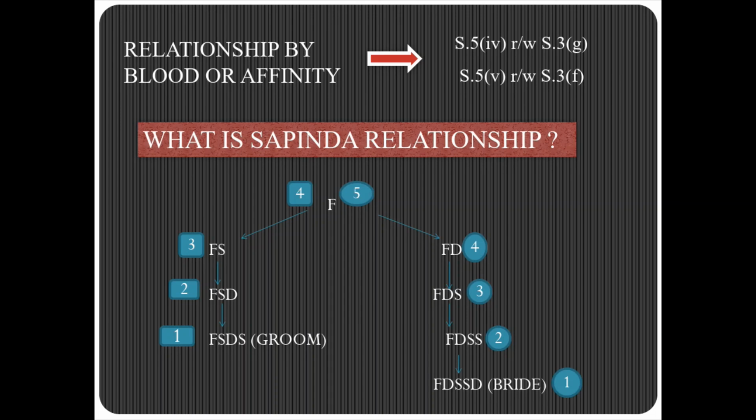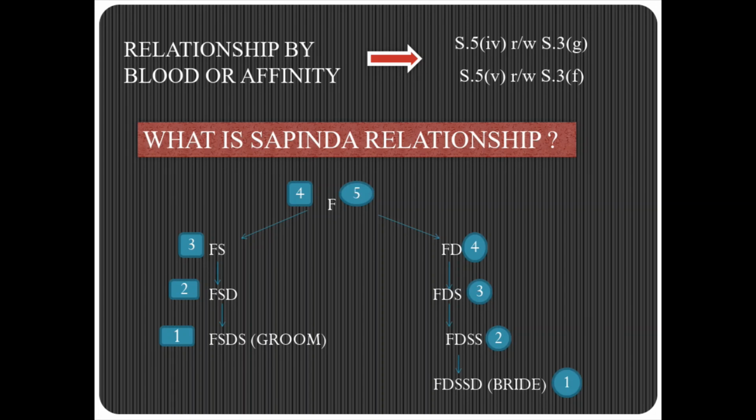So, sapinda relationships may subsist only through the father or only through the mother for both the parties, or it may be through the father in the case of one of the parties and through the mother in the case of the other. Like Section 5, Clause 4, two persons in a prohibited degree of relationship cannot marry each other.